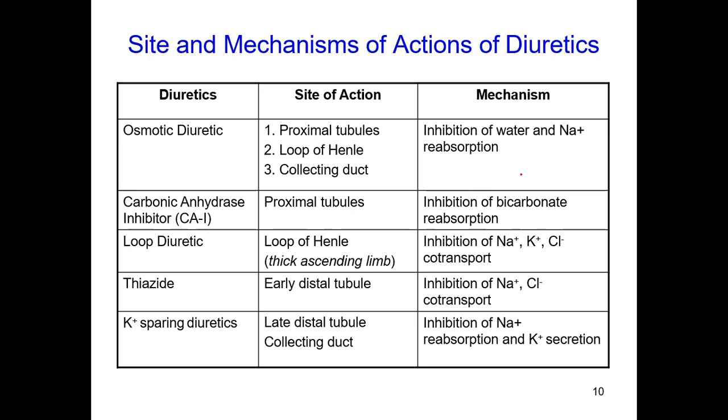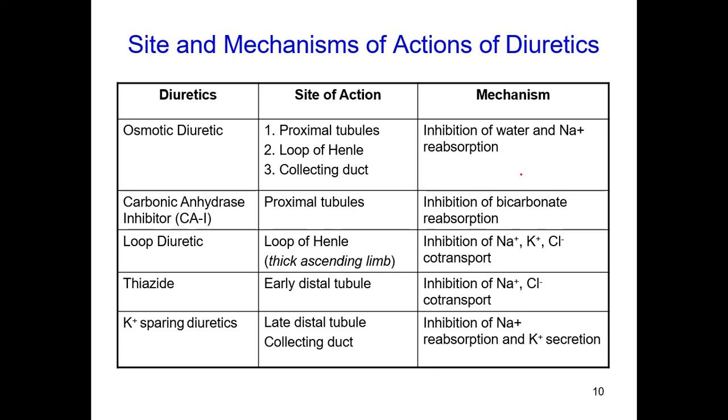Osmotic diuretics will be acting on the proximal tubules, loop of Henle and collecting tubules. Their main mechanism is inhibition of water and sodium reabsorption. Carbonic anhydrase inhibitors act on the proximal tubules and inhibit bicarbonate reabsorption, since bicarbonate is reabsorbed along with sodium, so that can be inhibited. Loop diuretics inhibit sodium, potassium and two molecules of chloride at the thick ascending loop of Henle. Thiazides act at the early distal tubule, site 3, where the sodium-chloride cotransporter can be inhibited.